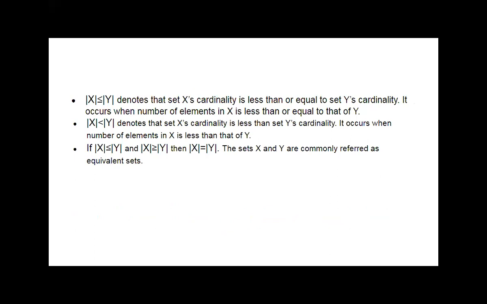Then mod X is less than or equal to mod Y, what is it?